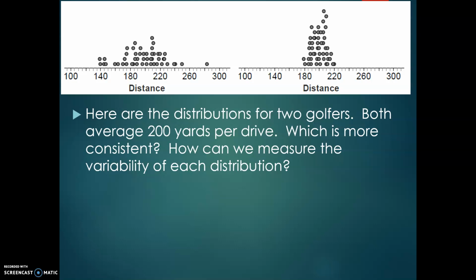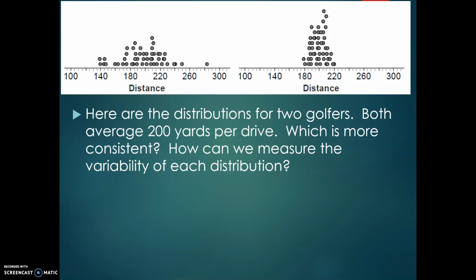When we look at them, the first group has ones all the way down below 140 and all the way up to over 280. Whereas on the other side, there's none that are so low as 140. There are none that are so big as that 280 or 260, 250. They're much closer knit, meaning that they are more consistent.